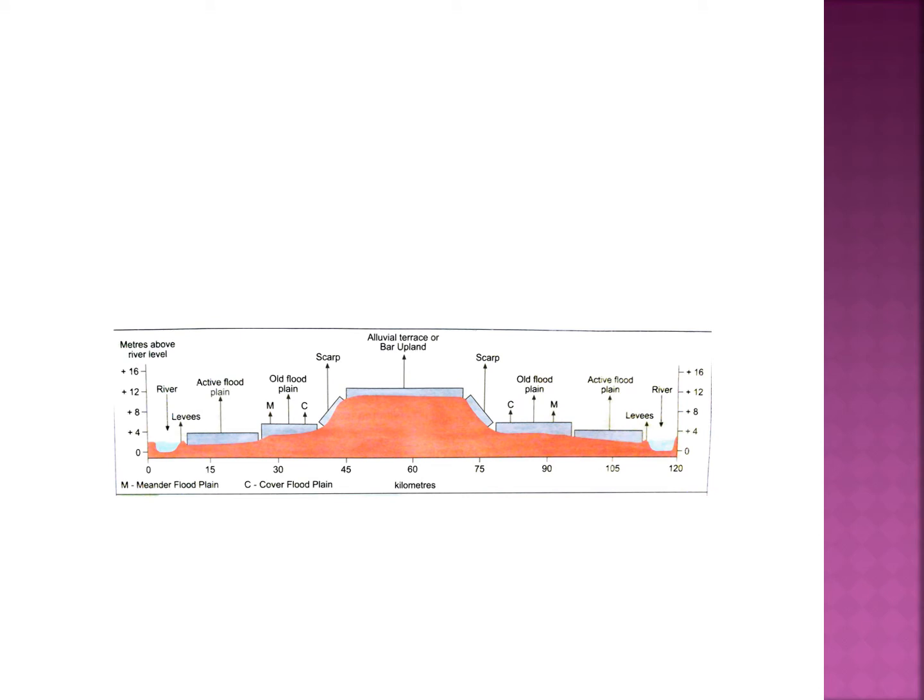This is a cross section of a doab, and if you see on the cross section that on the vertical axis there is the height above the sea level, that is meter above river level. And the distance of each feature from the river is also given on the x-axis in kilometers. So the first feature which you can see along with the river is levees. The second one is active floodplain. Then old floodplain, which is present between meander floodplain and cover floodplain, scarp, and alluvial terraces.